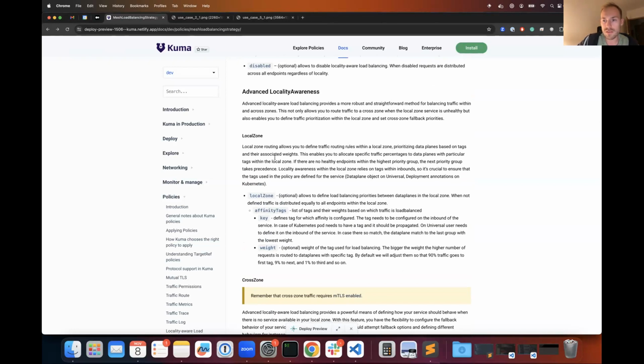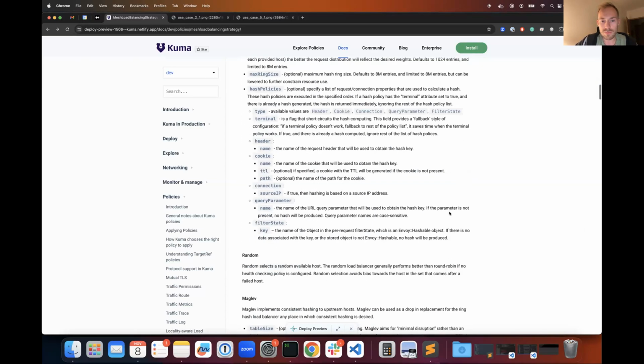So you can prioritize some endpoints in a specific location based on the location of the application, which is deduced by the tags. And you can define the order of the failover in case your local zone is not healthy. You can define to which zone you would like to go first, and in case of any failure, you can define other options. So the policy